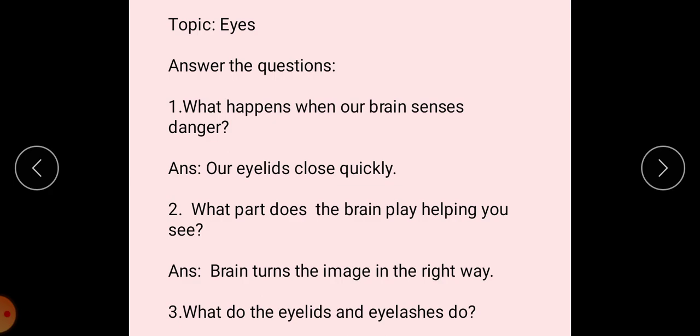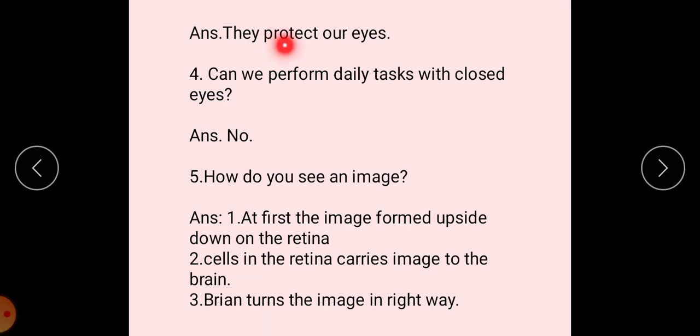Next topic is eyes. Question is, what happens when our brain senses danger? Answer is, our eyelids close quickly. Next question, what part does the brain play in helping you see? Answer is, the brain turns the image the right way. Next question is, what do the eyelids and eyelashes do? Answer is, they protect our eyes. Next question, can we perform daily tasks with closed eyes? Answer is no.